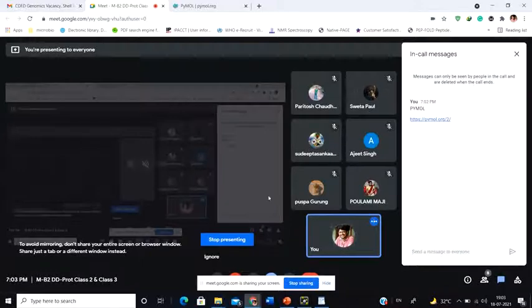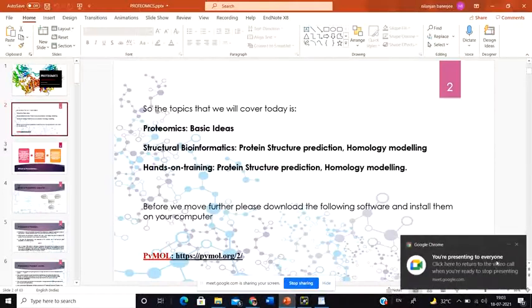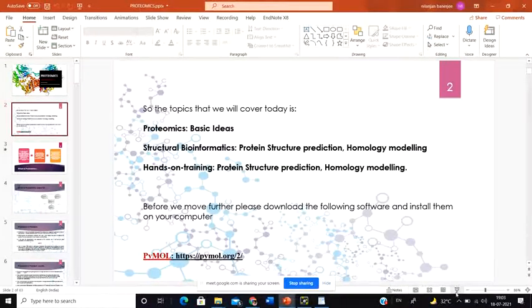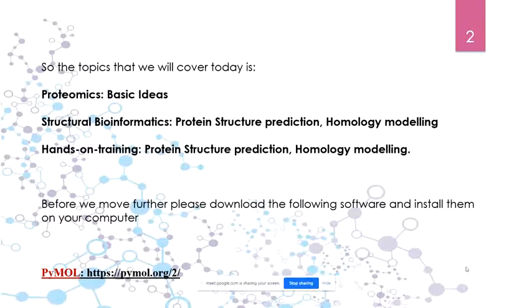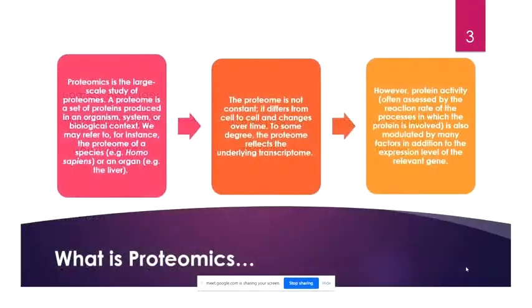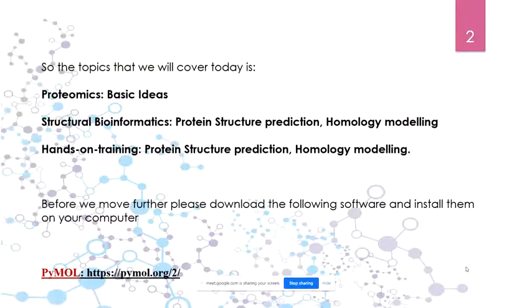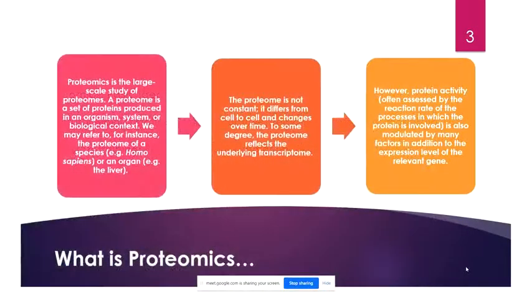Okay, so now let's start this. The topic today is proteomics, that whole bioinformatics part. Now the thing is that bioinformatics is not a single domain. There are several domains of science that are associated with the bioinformatics field.